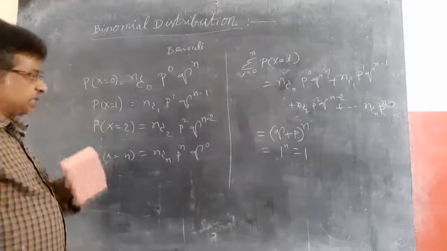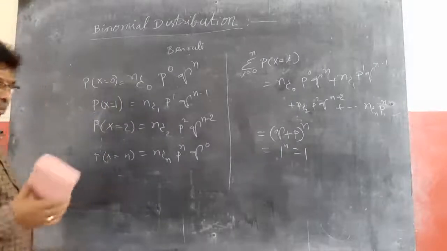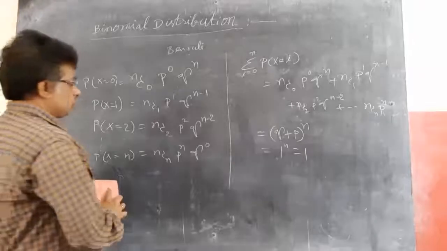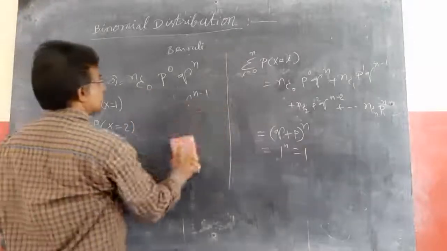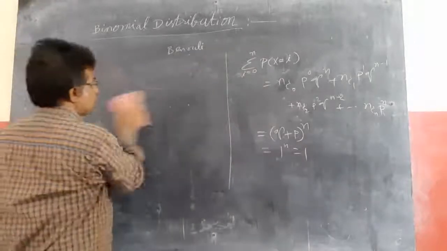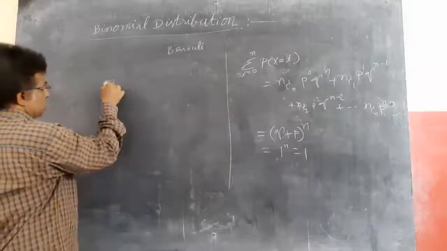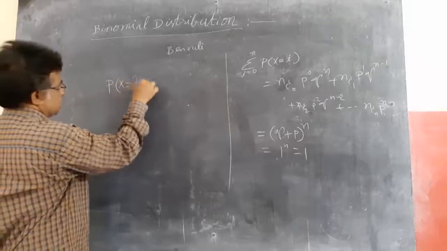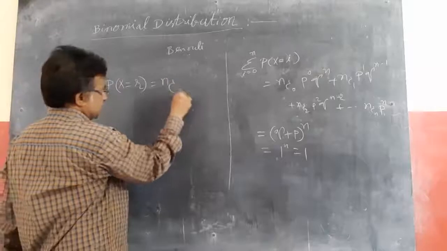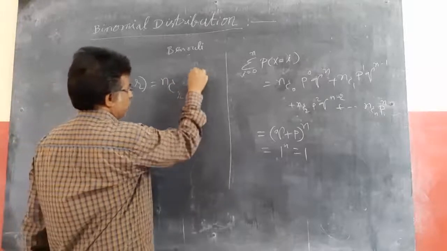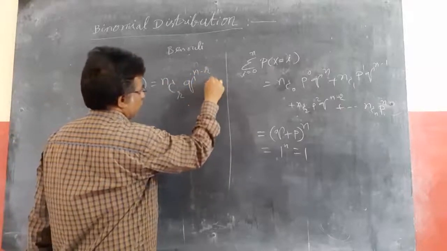In a binomial distribution, the general term is what we got now. P of x equal to r, meaning r successes, equals nCr into q power n minus r into p power r.